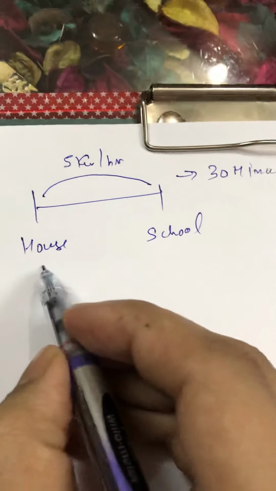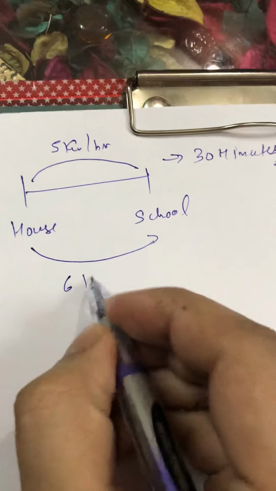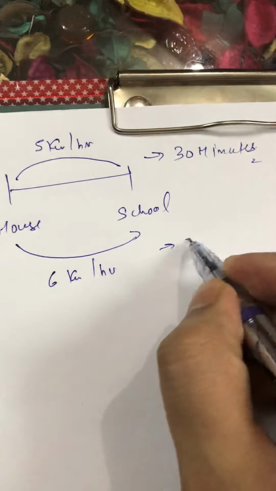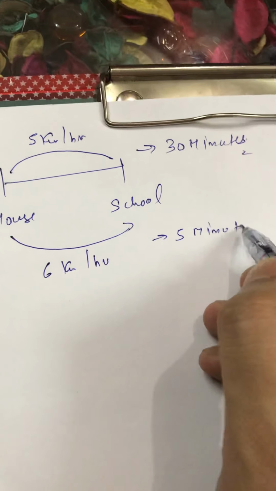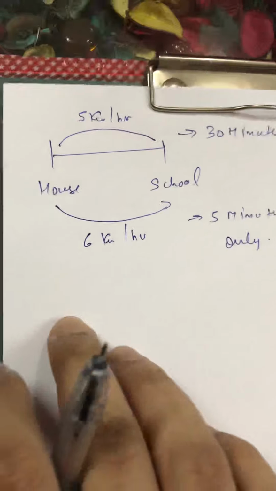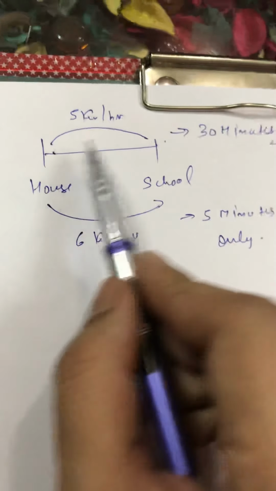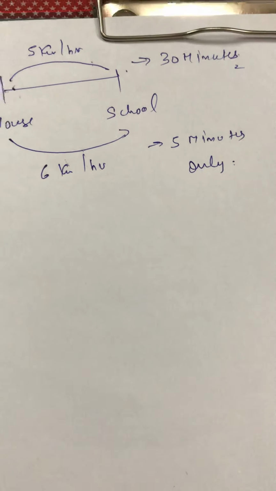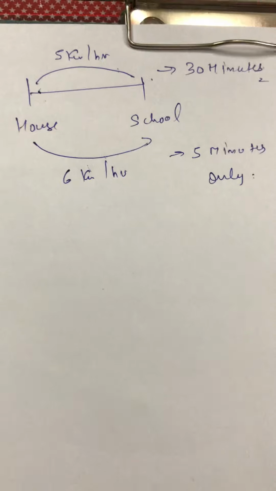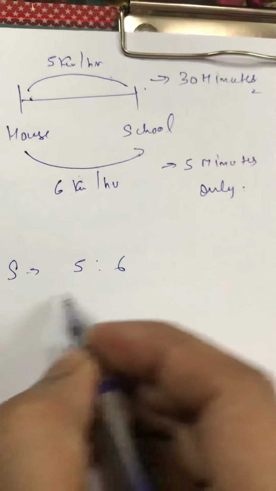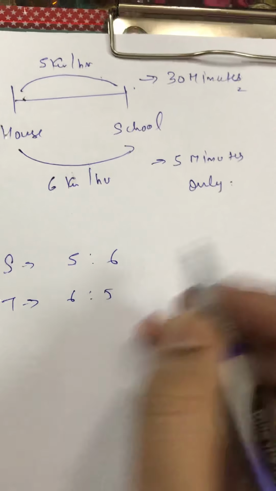However, if he walks with a speed of 6 km per hour, he is late by 5 minutes only. The question is to find the distance. Here the distance is the same and the speeds are 5 and 6, so again there is no need to use the formula of speed equals distance upon time. With the help of ratio only we can solve this question. The speed ratio is 5:6, so the time ratio will be 6:5.